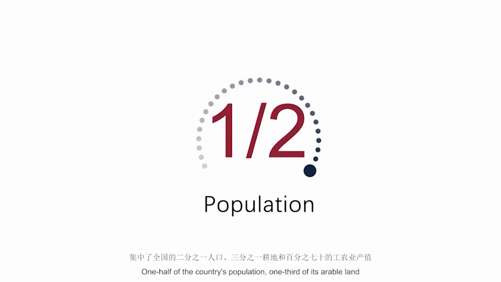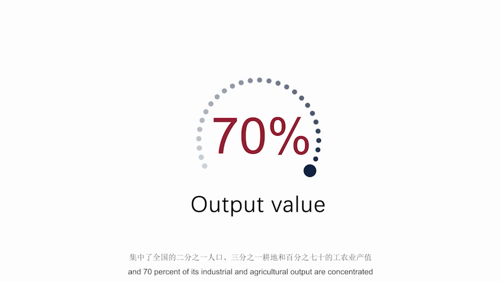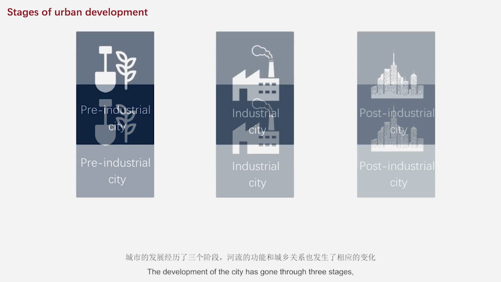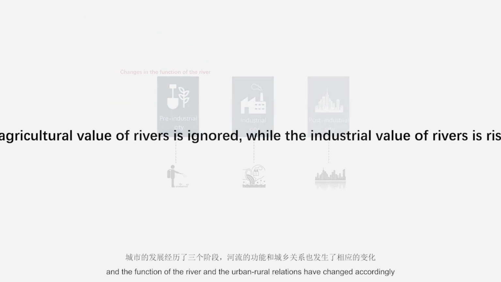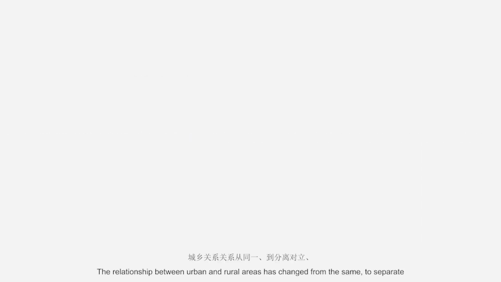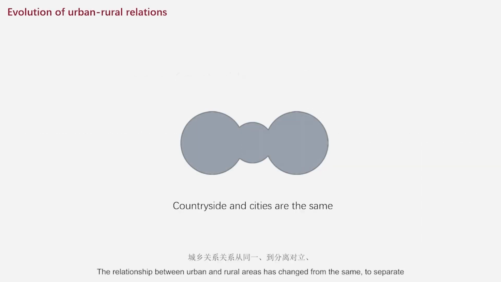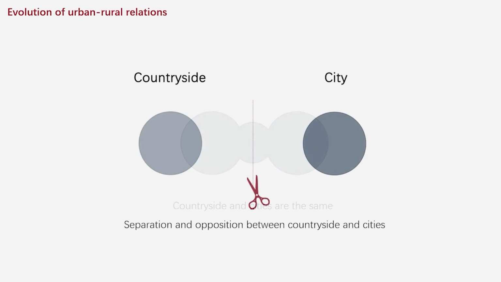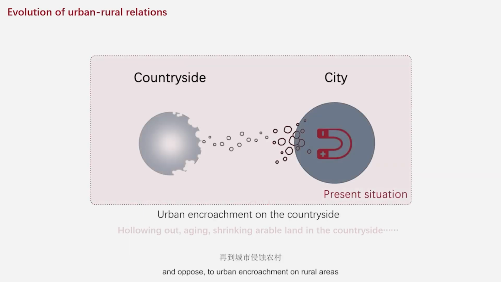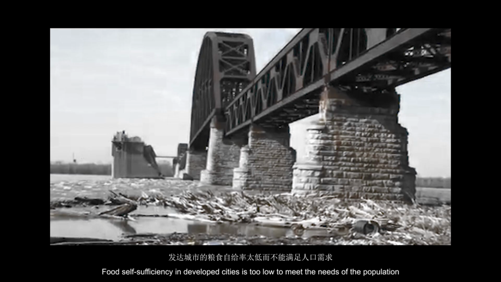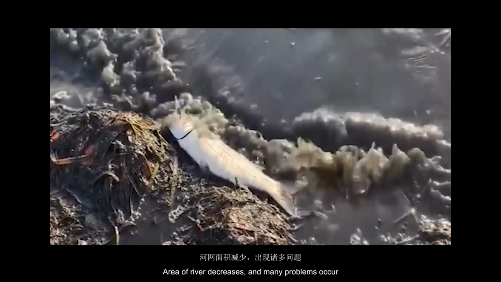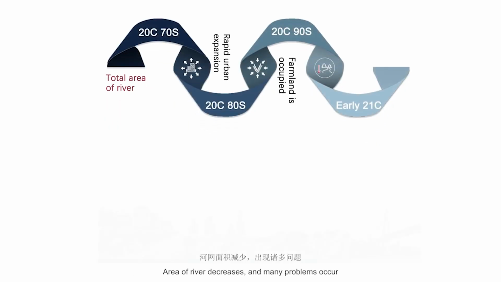Half of the country's population, one third of its arable land and 70% of its industrial and agricultural output are concentrated there. The development of the city has gone through 3 stages, and the function of the river and the urban-rural relations have changed accordingly. The relationship between urban and rural areas has changed from the same, to separate and opposed, to urban encroachment on rural areas. Food self-sufficiency in developed cities is too low to meet the needs of the population. The area of rivers decreases, and many problems occur.